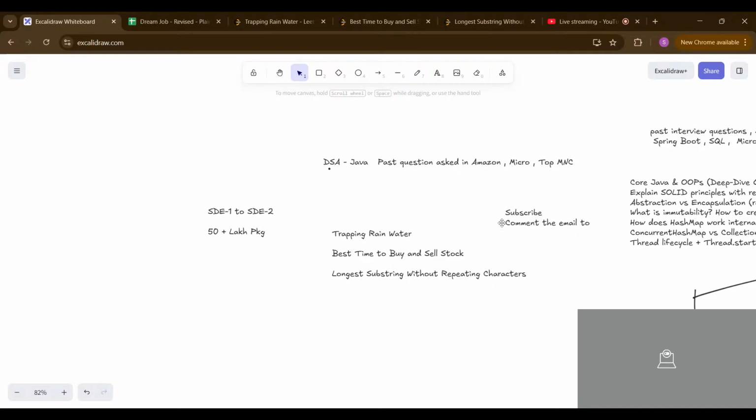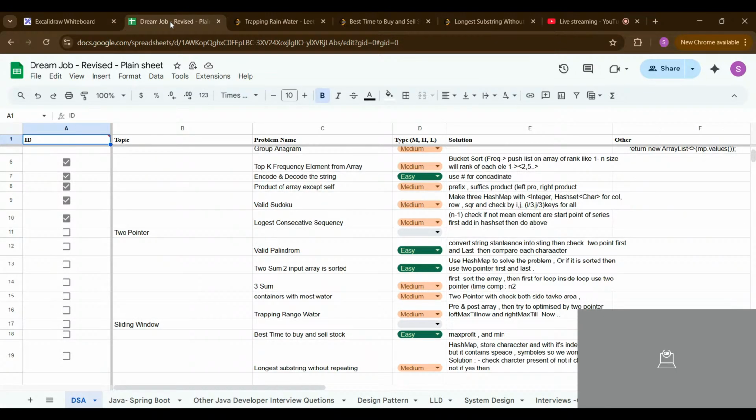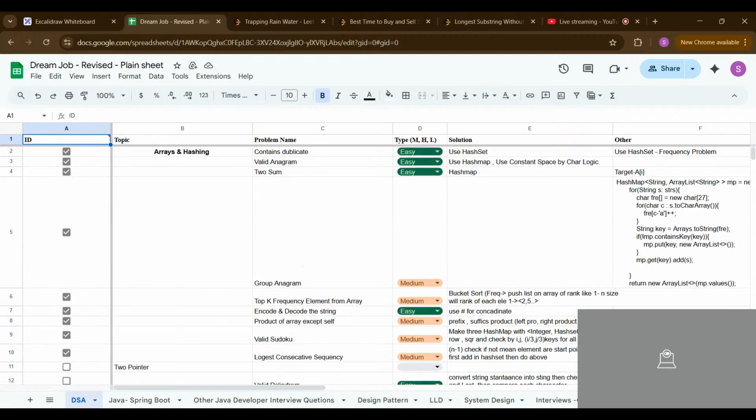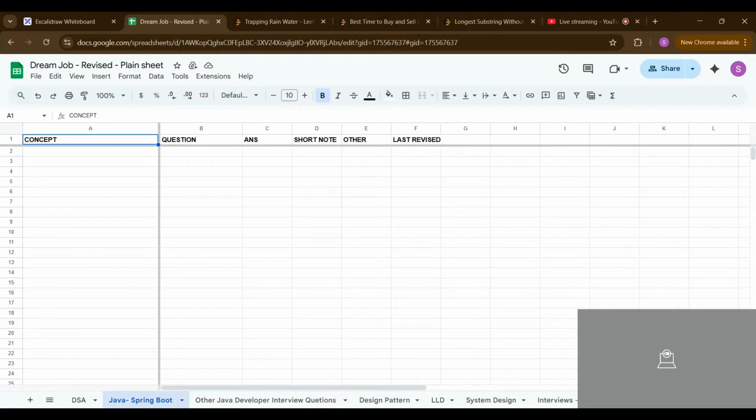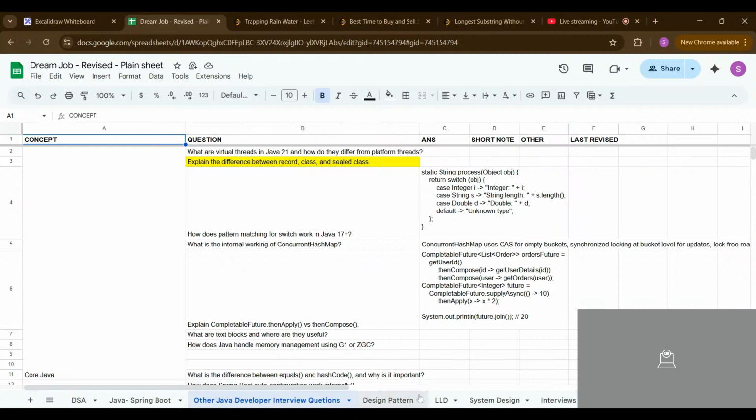Okay, and as you can see, this is a spreadsheet where all the questions are listed. This is the Java Spring Boot section, then other Java interview question sections, a design pattern section, an LLD section, a system design section, and an interview question section.